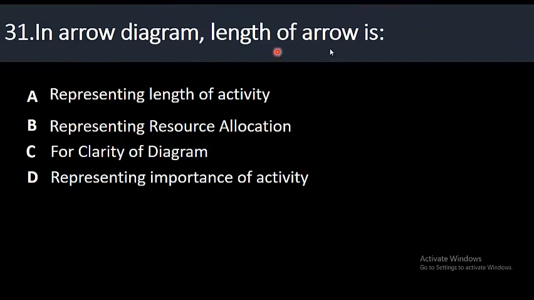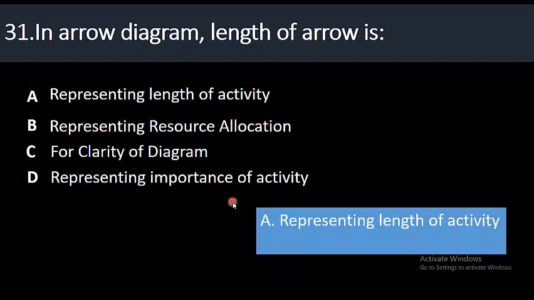31. In arrow diagram, length of arrow is representing: length of activity, resource allocation, for clarity of diagram, option D, representing importance of activity. The right answer is representing length of activity.